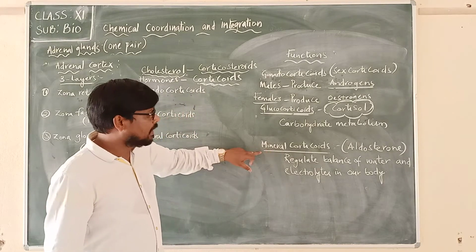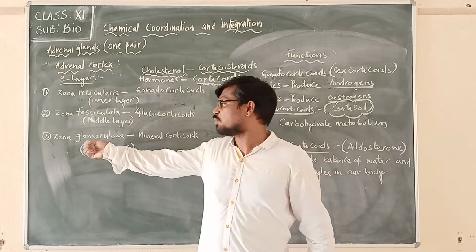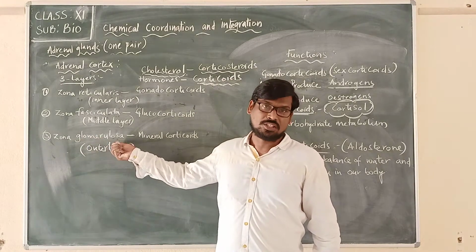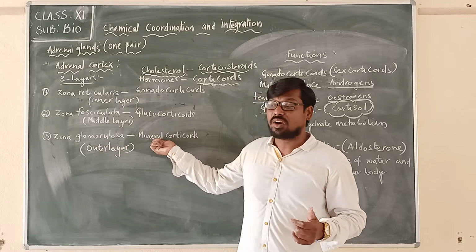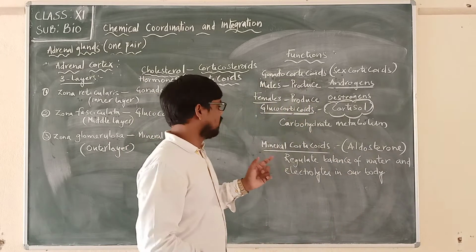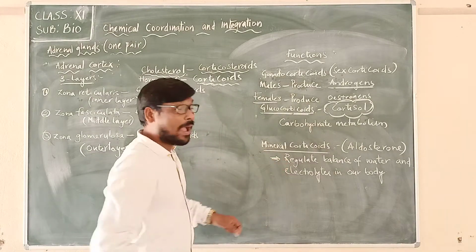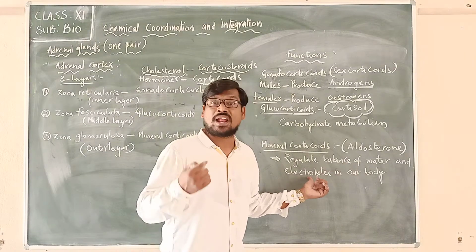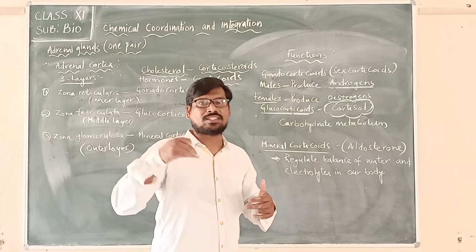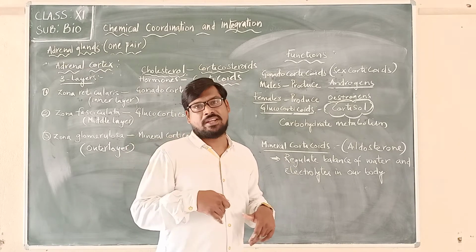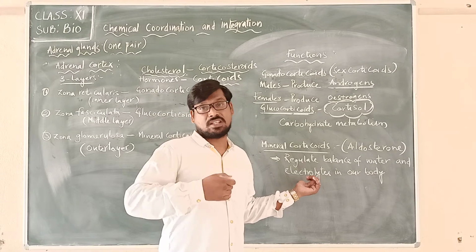So here mineral corticoids are produced from what? The outermost layer of the adrenal cortex called zona glomerulosa. Zona glomerulosa is the outermost layer of the adrenal cortex, which is involved in producing the mineral corticoids. They regulate the balance of water and electrolytes in our body. That is a very important function that has to take place in our body.